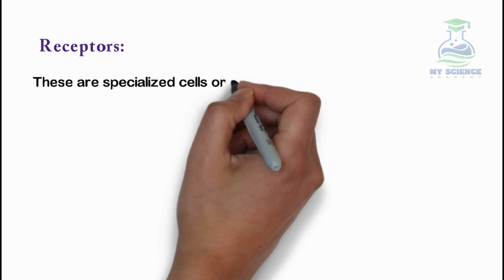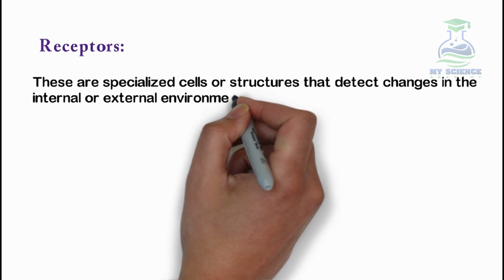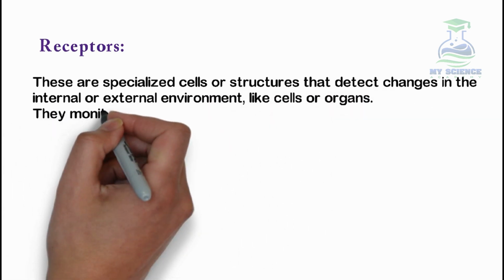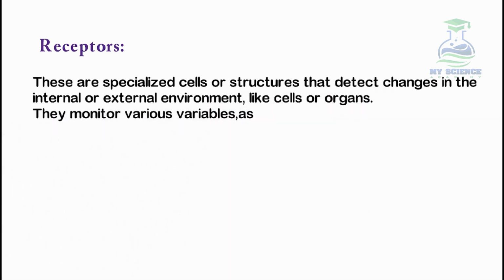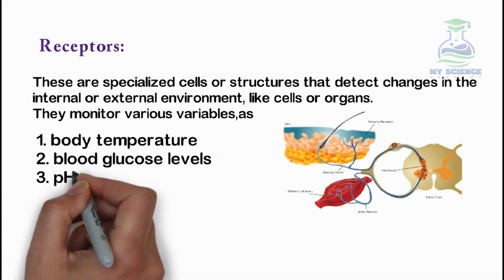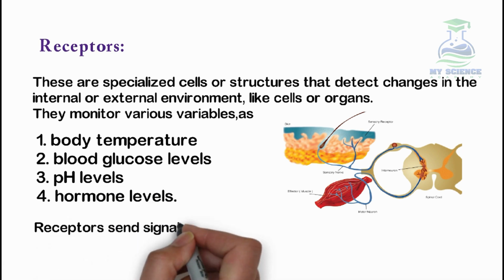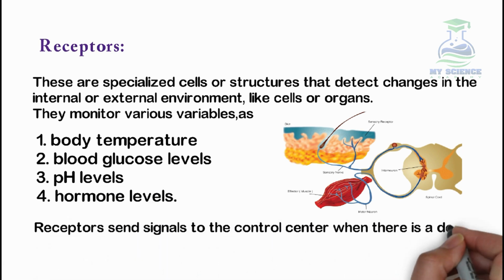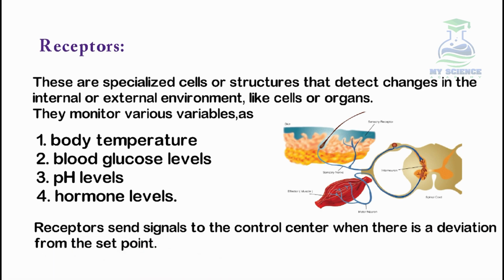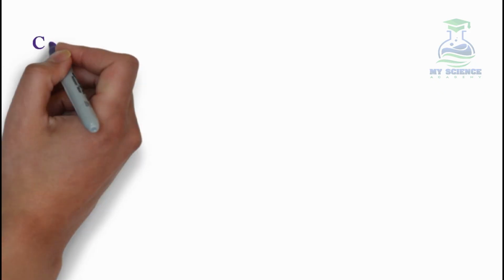These are specialized cells or structures that detect changes in the internal or external environment, like cells or organs. They monitor various variables such as body temperature, blood glucose level, pH level or hormone level. Receptors send signals to the control center when there is a deviation from the set point. In this figure, the sensory receptors can be seen inside the skin, which send signals to the control center.